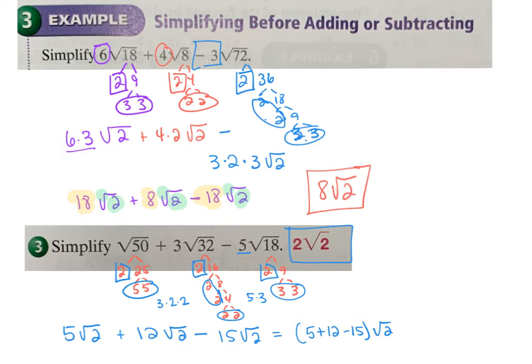So just walk through this. For the 50, 2 and 25 and 5 and 5. So 5 came out and 2 stayed in, and there was just a 1 on the outside, so it's 5 square root of 2. For 32, 2 and 16, 2 and 8, 2 and 4, 2 and 2.